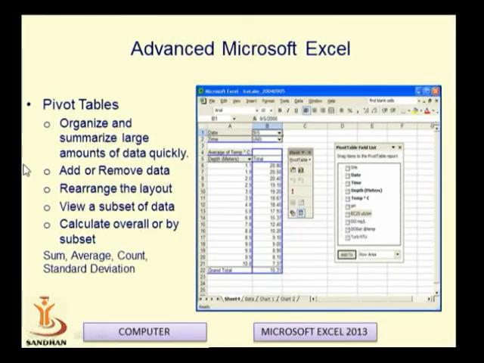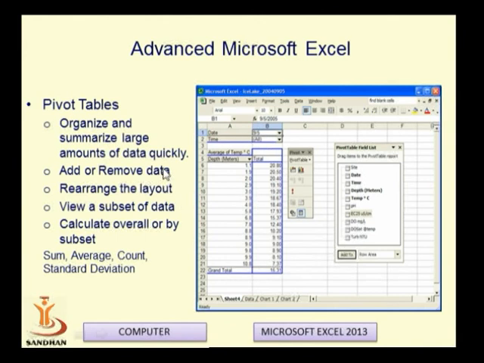In pivot tables, we can organize and summarize a large amount of data very quickly. We can add or remove data, rearrange the layout, view a subset of data, and calculate overall by subsets. Functions like sum, average, count and standard deviation can be done using this.